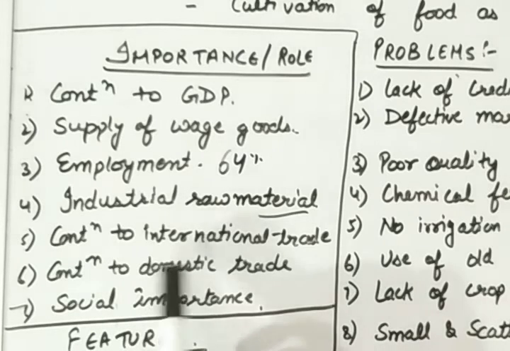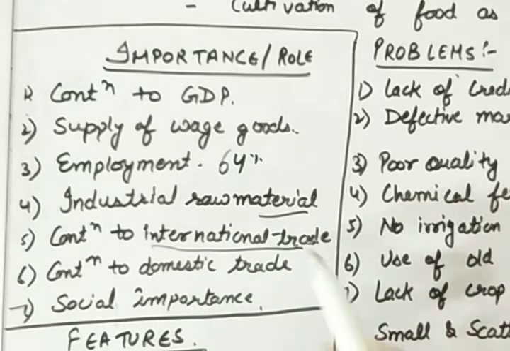Next is contribution to international trade. Agriculture makes a very large contribution to international trade. Like India produces in excess tea, tobacco, coffee and spices and some other farm products also. So all these are then exported to other countries, and hence agriculture is contributing to external and international trade. All right.